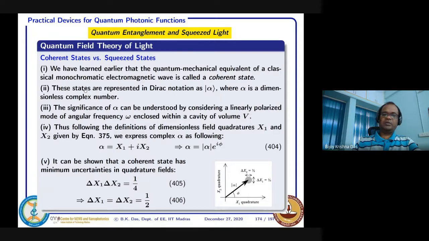We can think of the quantum mechanical equivalent of a classical monochromatic wave as a coherent state, and this coherent state can be expressed in Dirac notation, so-called ket alpha. That means if some field is there and we are representing it as monochromatic laser light, one single mode, we are expressing that as ket alpha. And this alpha, we can relate to the electric field associated with this coherent light such that it is dimensionless, and can be a complex number.